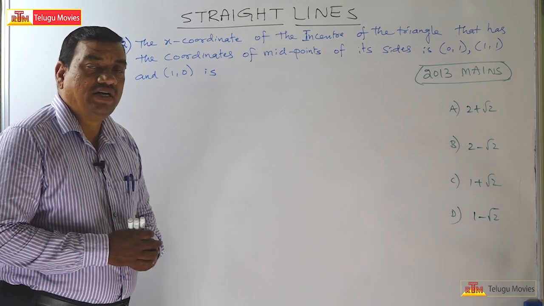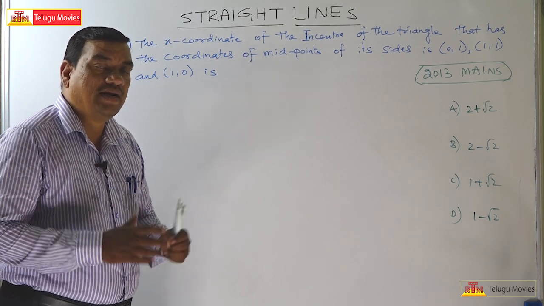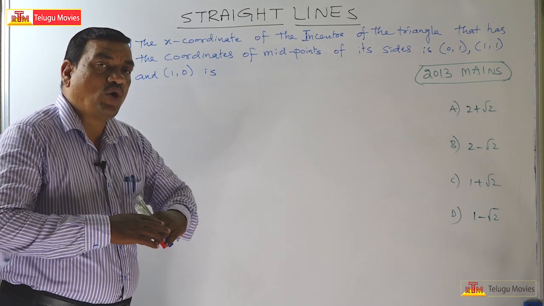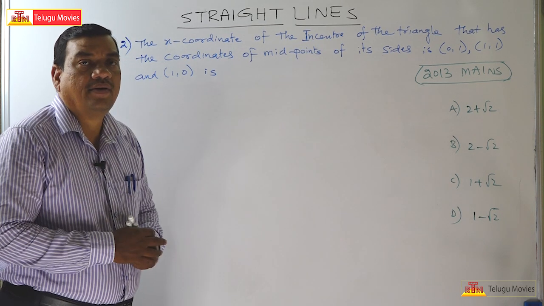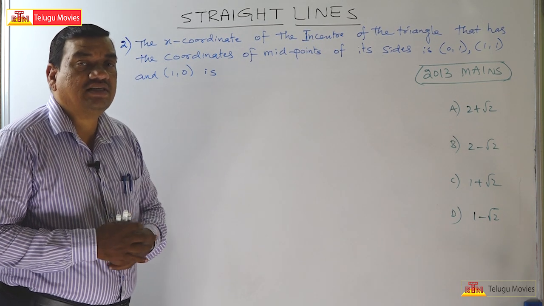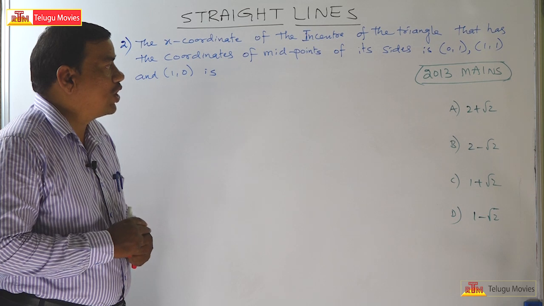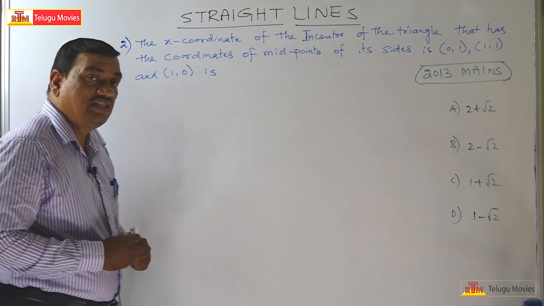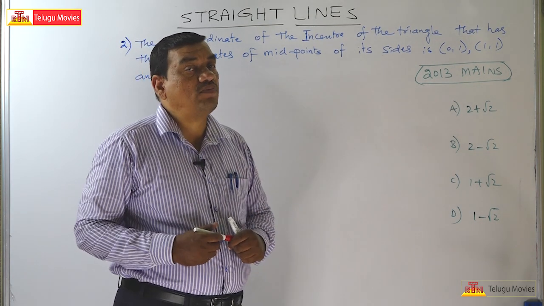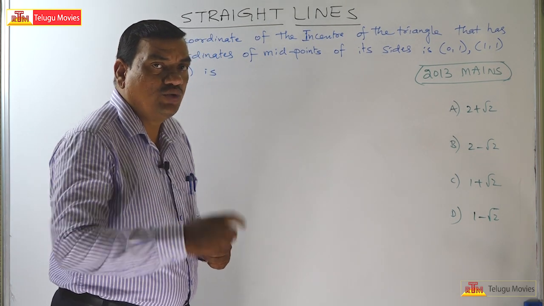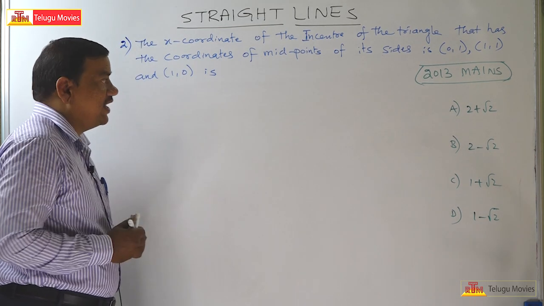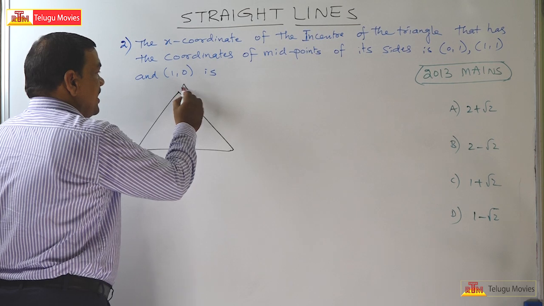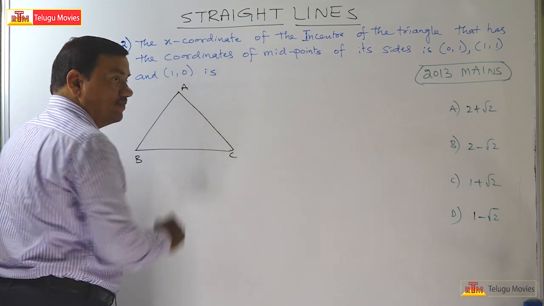Generally, the students will make a mistake here, not a mistake, but they make the problem very elaborate by considering this triangle with midpoints 0, 1, 1, 1, 1, 0. These are the midpoints of the sides of the triangle. Students will start like that, but don't do like that. So they will draw a triangle like this, A, B, C.